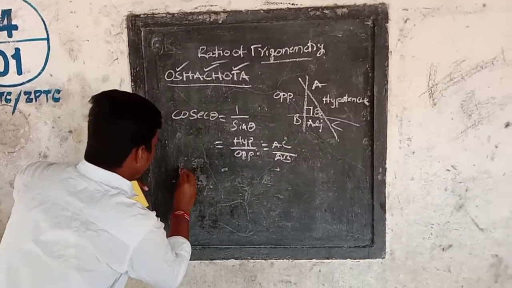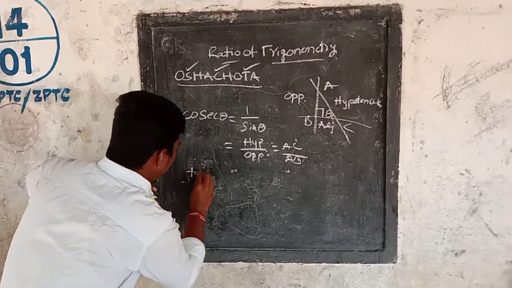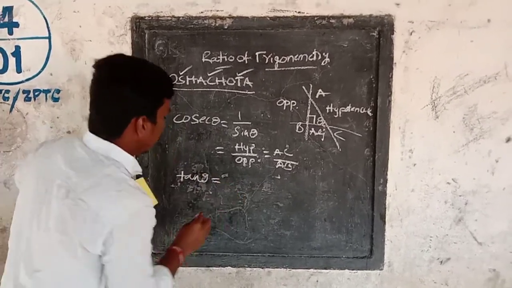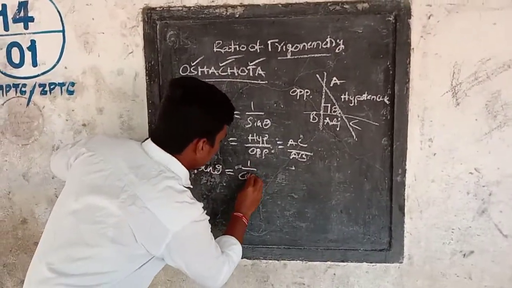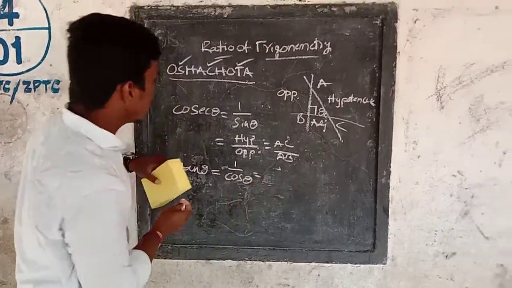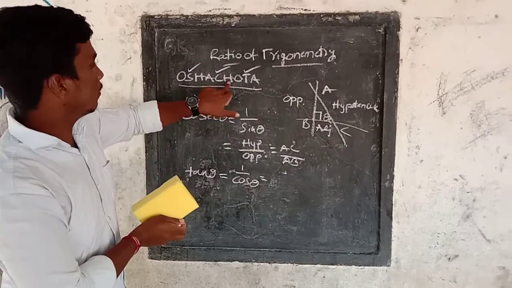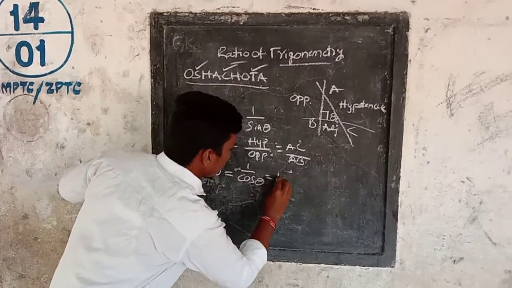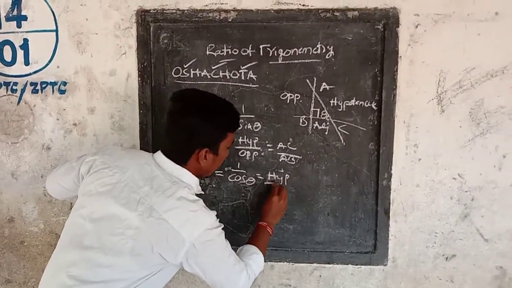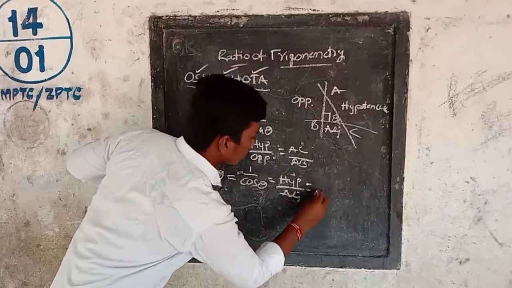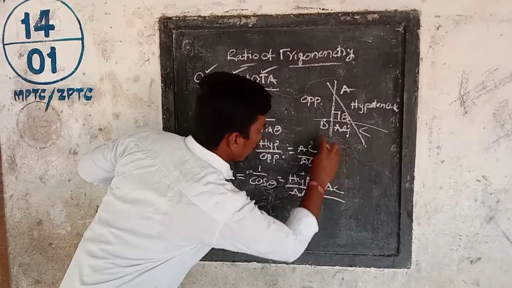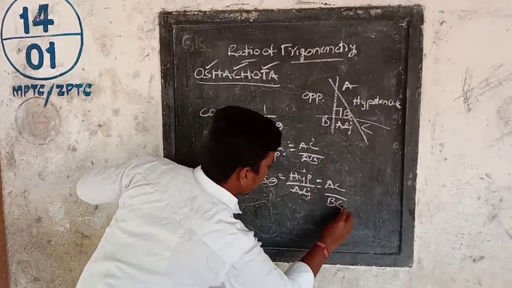Similarly, sec theta is the reciprocal of cos theta, 1 by cos theta. We have to see from right to left, that is hypo upon adjacent. Hypo means AC, adjacent means BC.